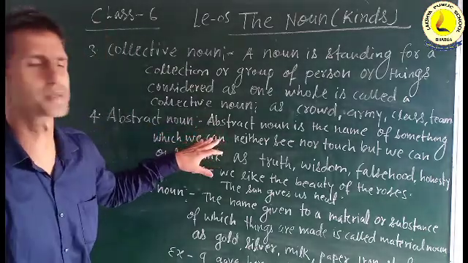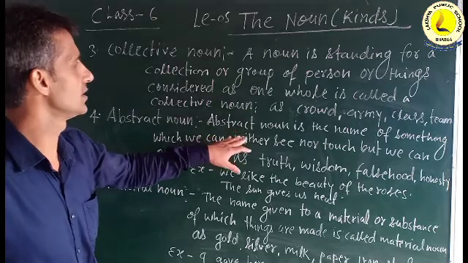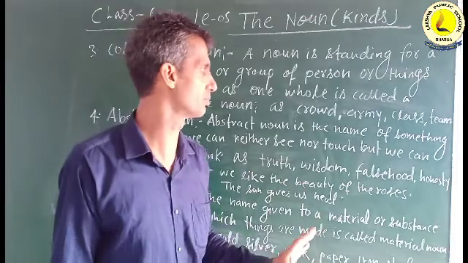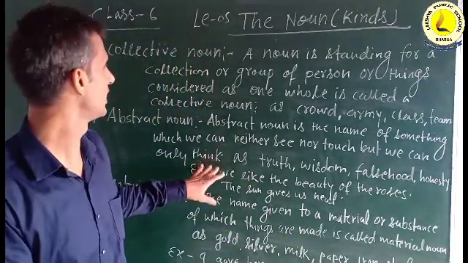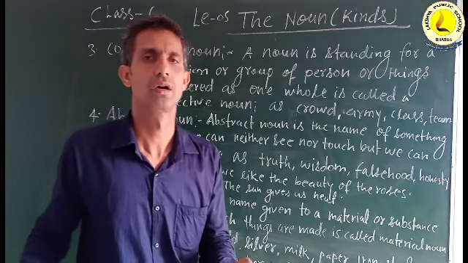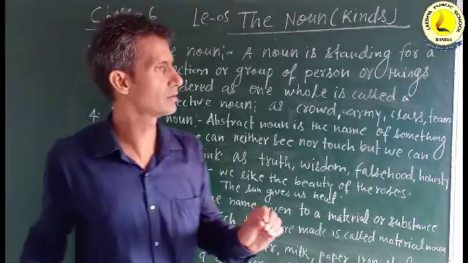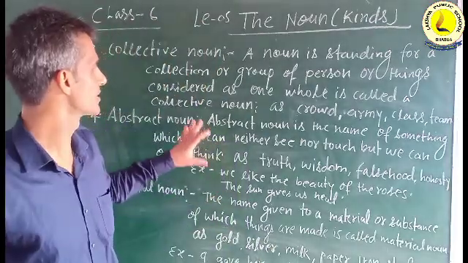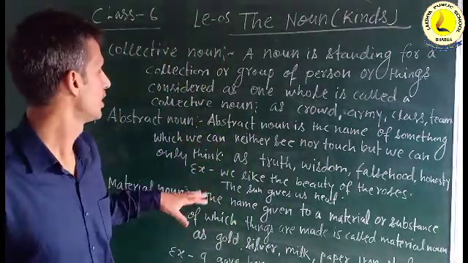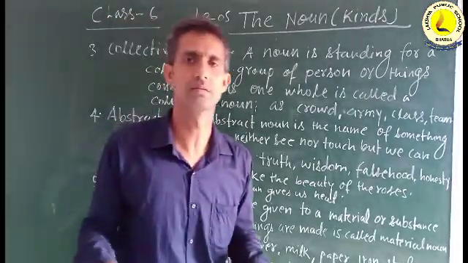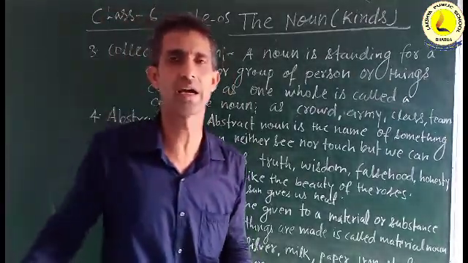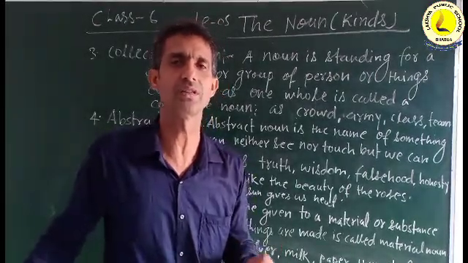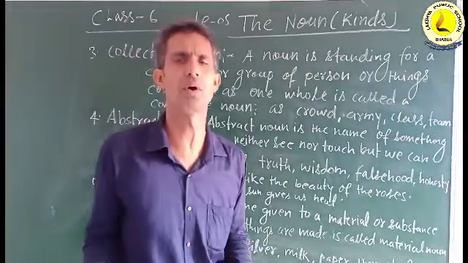About abstract nouns, we may say an abstract noun is the name of something which we can neither see nor touch, but we can only think about it. It is only how we feel about that.